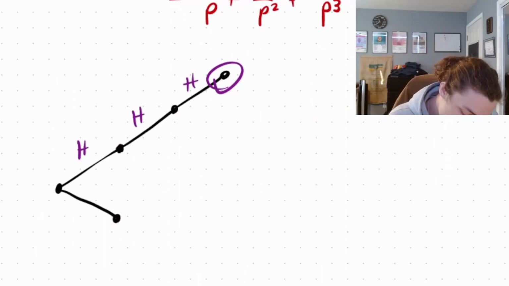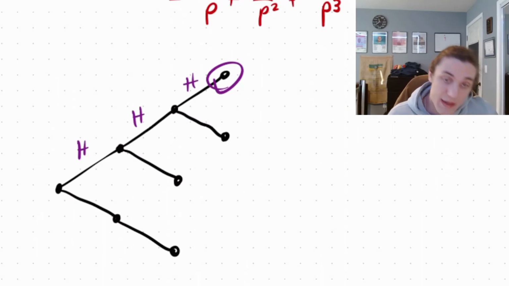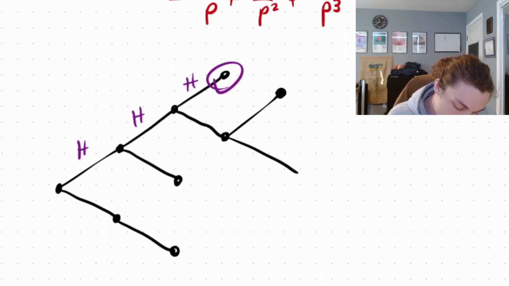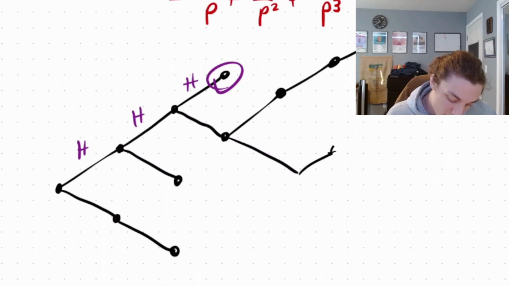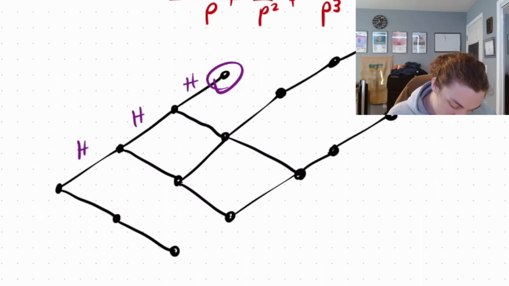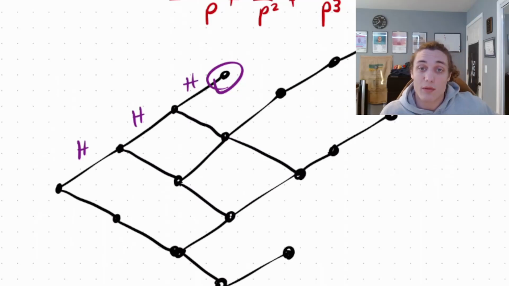But if we ever get a tails, in any of these places, then we have to restart the tree. So the tree is just going to continue to grow again, 1, 2, 3, until we have this infinite series of trees, all of these possible outcomes. This is going to go on forever and ever.